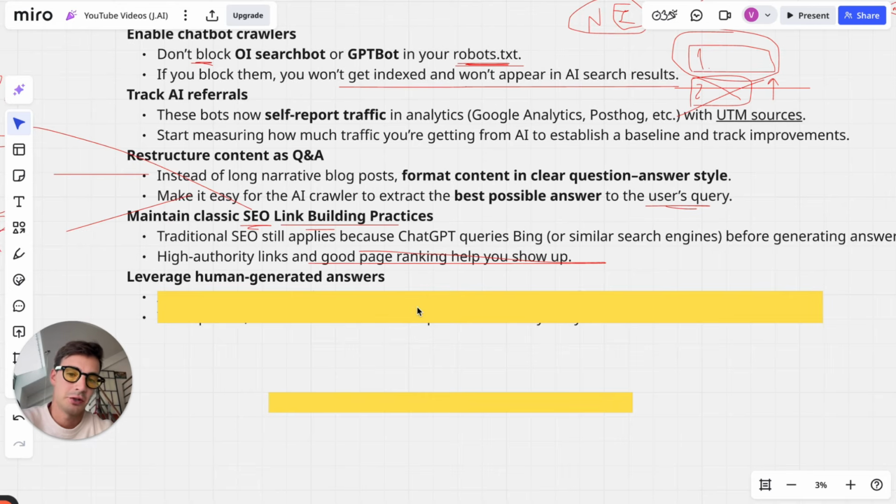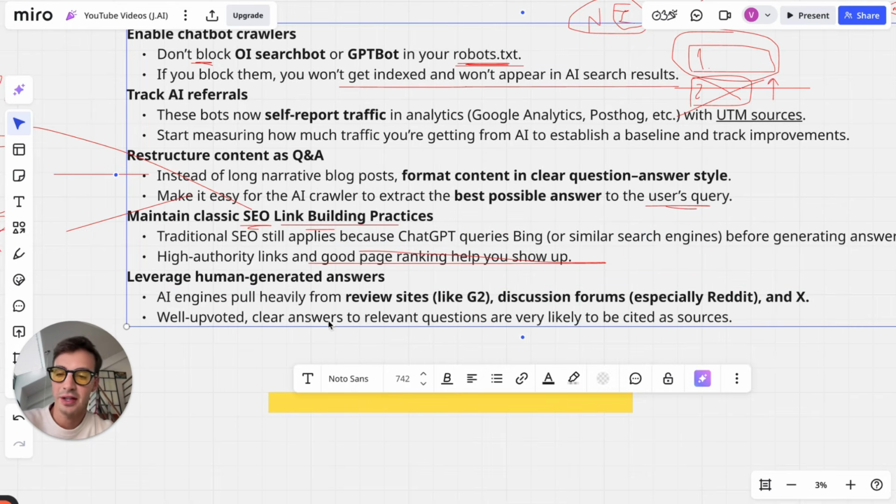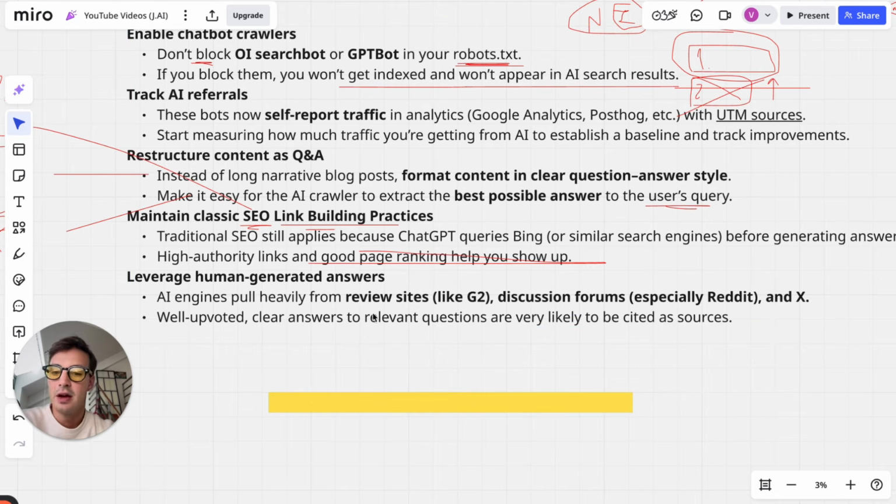And I've touched on this before, but in essence AI engines pull heavily, and you might have noticed this, right, from review sites like G2, discussion forums like Reddit, and Twitter. Why? Because most of the time it's users going back and forth and interacting, right? Review sites like G2, for example, it's really hard to post a review on here because they ask for a lot of stuff. So it's really hard for bots to spam this.